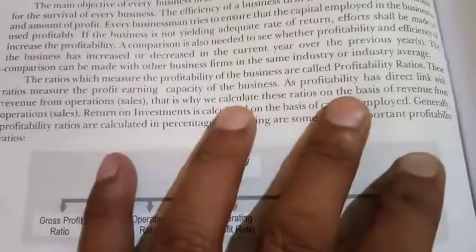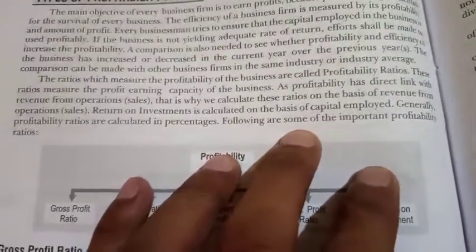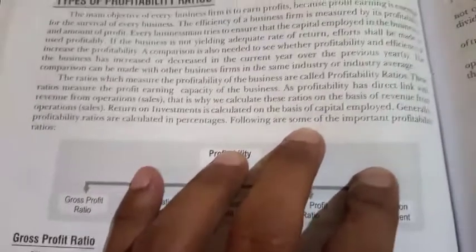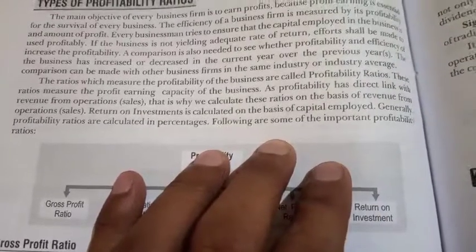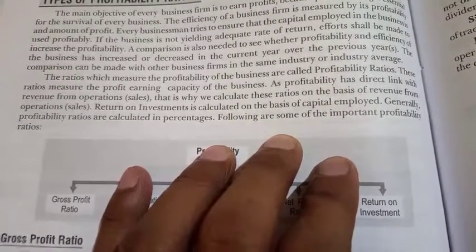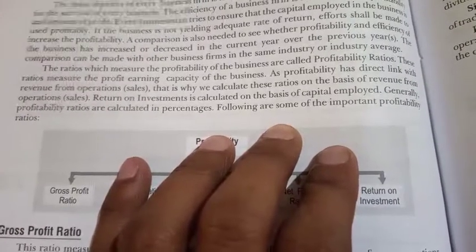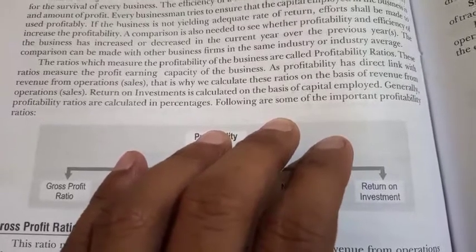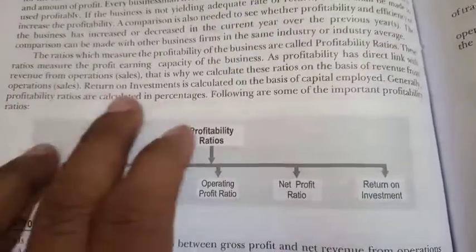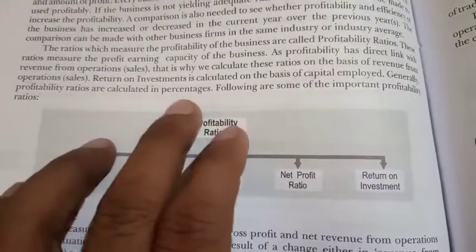The ratios which measure the profitability of the business are called profitability ratios. These ratios measure the profit earning capacity of the business. Profitability has a direct link with revenue from operations. That is why we calculate these ratios on the basis of revenue from operations. Return on investment is calculated on the basis of capital employed. Generally, profitability ratios are calculated in percentage.